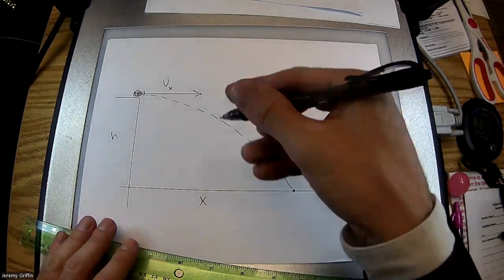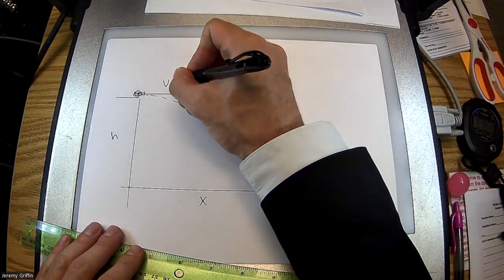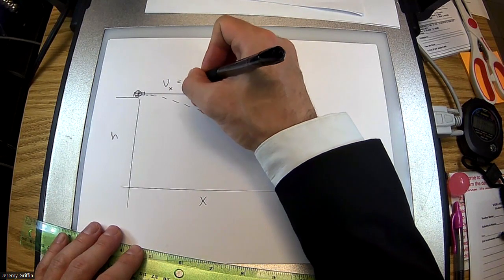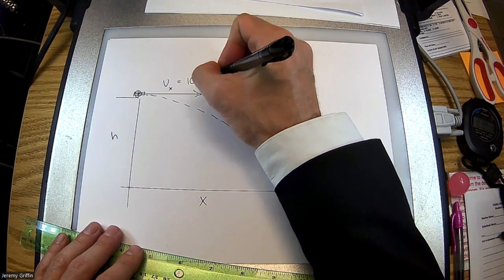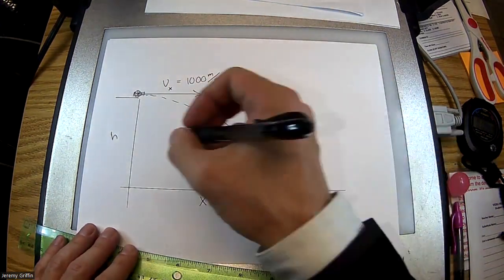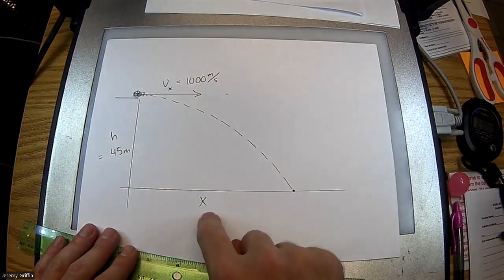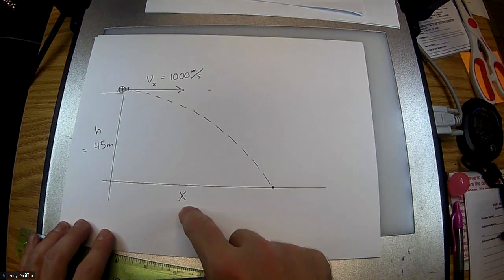Okay. Let's make up some numbers here. Suppose this cannon is blasting. I'm going to come up with some numbers that I'm pretty sure are not on any quizzes. Let's go 1,000 meters per second. Let's say the height of this is like 45 meters. And I'm trying to figure out how far that cannonball goes.